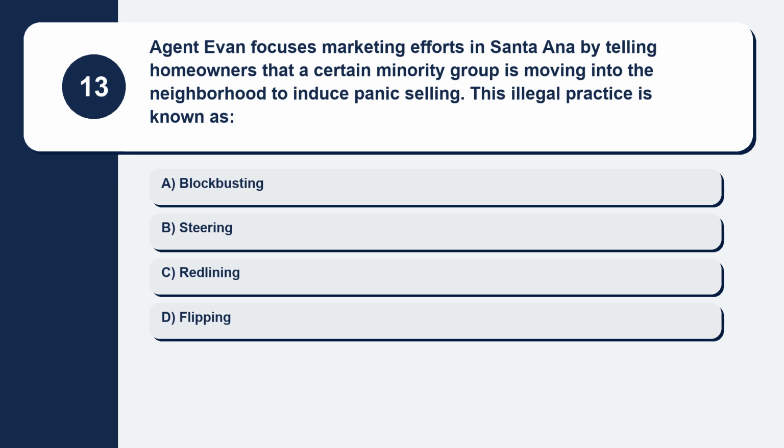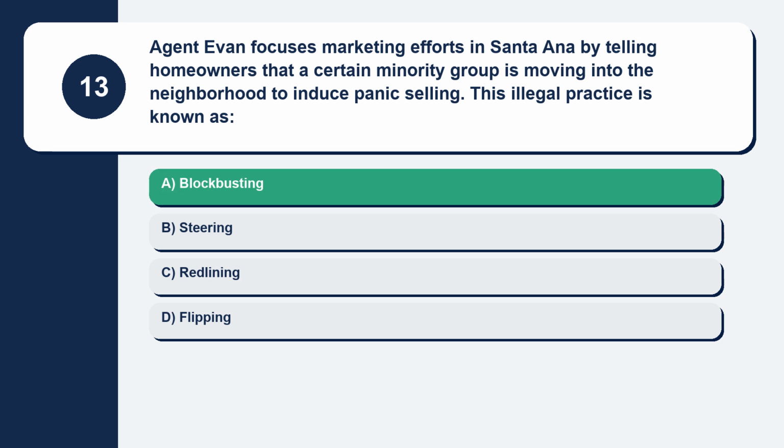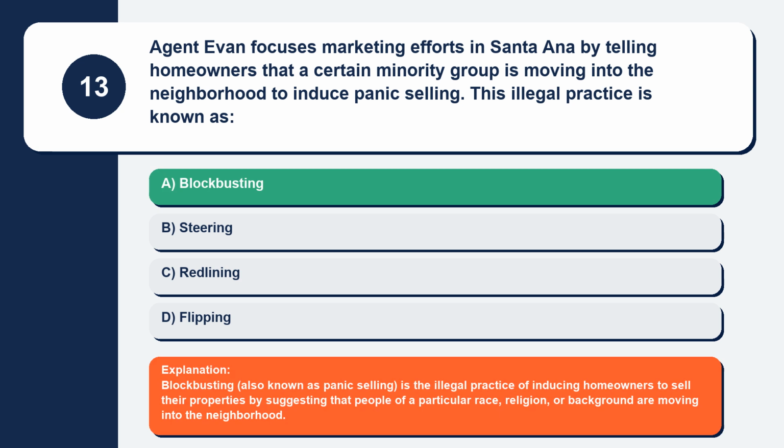Question 13. Agent Evan focuses marketing efforts in Santa Ana by telling homeowners that a certain minority group is moving into the neighborhood to induce panic selling. This illegal practice is known as. Here are your options. Option A, blockbusting. Option B, steering. Option C, redlining. Option D, flipping. The correct answer is option A, blockbusting. Explanation: blockbusting, also known as panic selling, is the illegal practice of inducing homeowners to sell their properties by suggesting that people of a particular race, religion, or background are moving into the neighborhood.